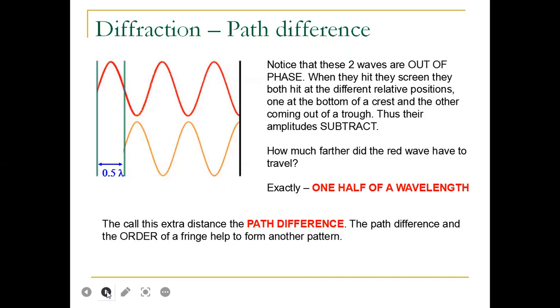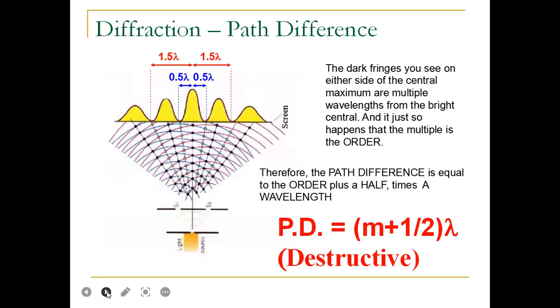This is called the extra distance, or path difference. The path difference and the order of a fringe help form another pattern. For dark fringes, we get the path difference (m plus half) times lambda, and this is due to destructive interference.